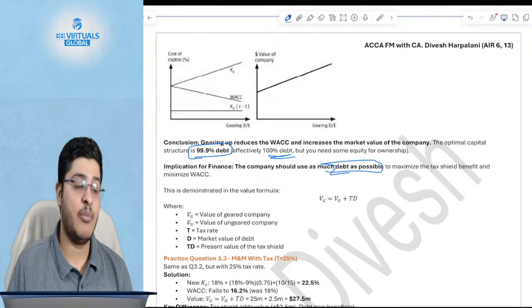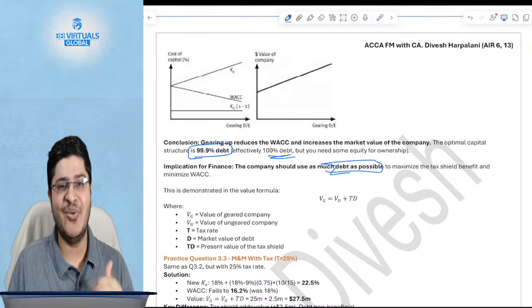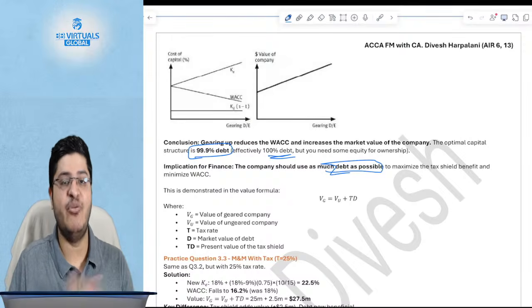This is the Modigliani-Miller approach with taxation. It says use as much debt as possible, but realistically, will you do that? No, you will say, oh, there is a lot of financial risk. Why would we take that big risk?